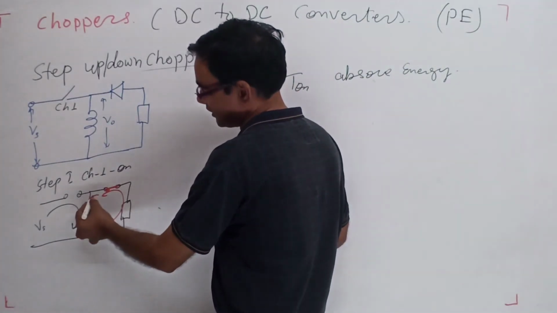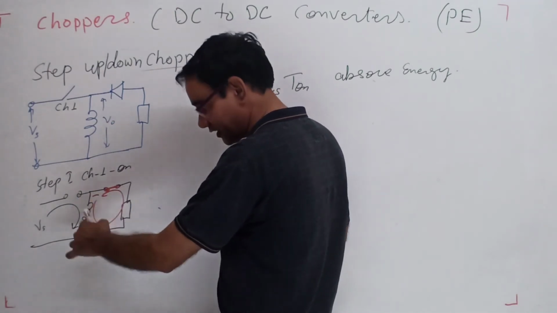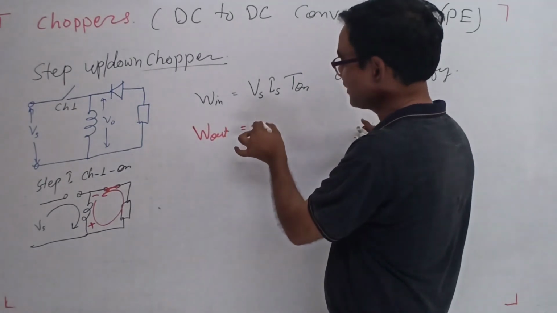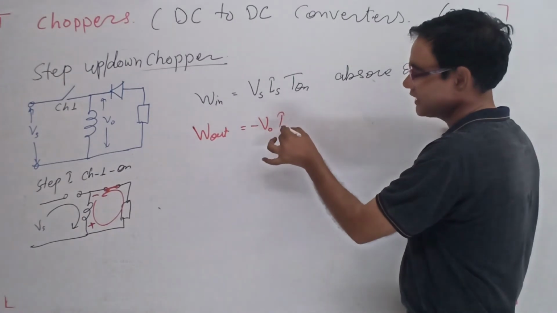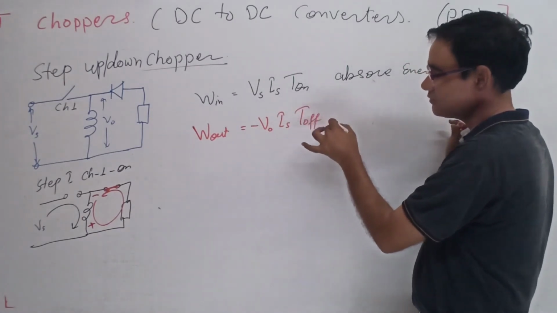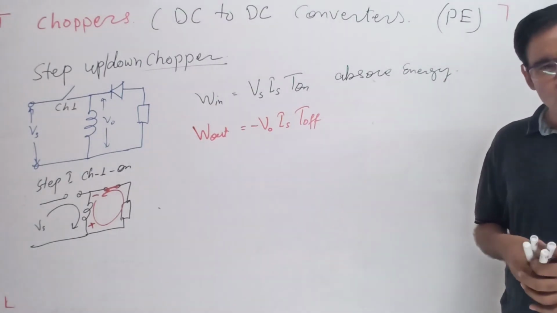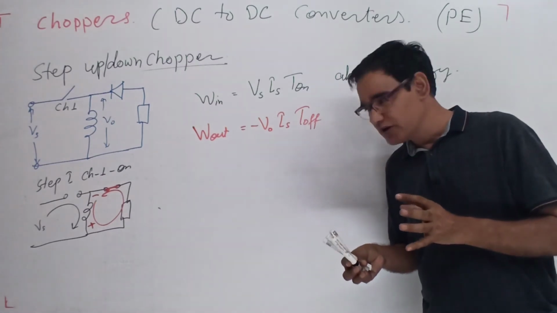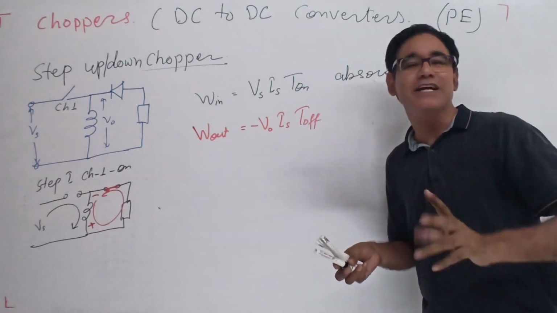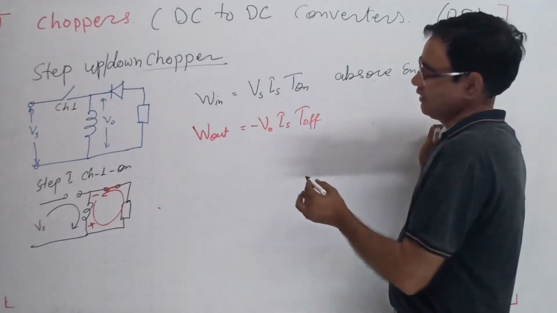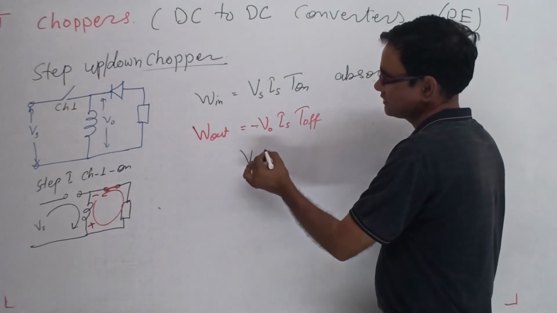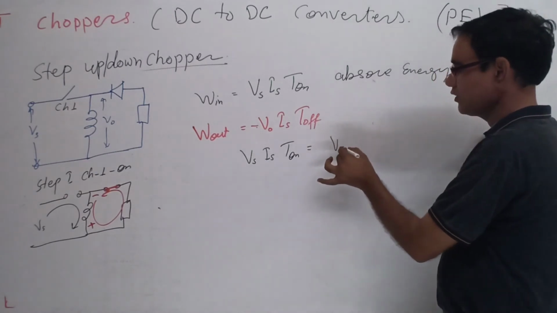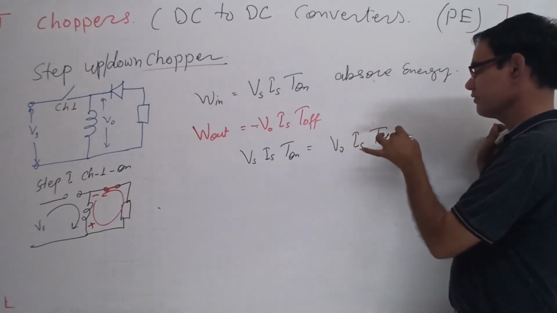So this is the voltage, plus minus. The voltage is already the negative of the Vs voltage. So the power out, the energy out, is minus V naught Is and T off. And we know power input is equal to power output, only the polarity gets reversed. So Vs Is T on means the power input is equal to V naught Is T off.